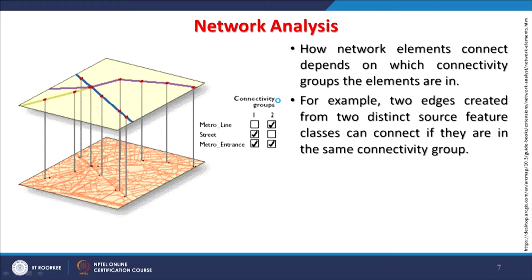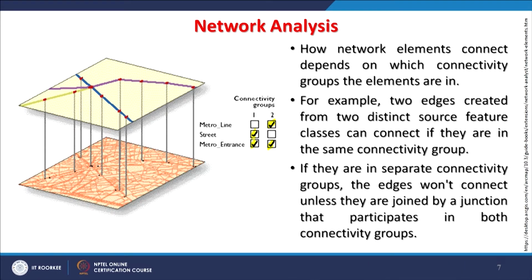connectivity group. As you have seen, the metro line and metro entrance belong to the same connectivity group. Similarly, street and metro entrance belong to the same connectivity group. And if they are in separate connectivity groups, the ones I have just mentioned, then the edges won't connect. And if that has not been established, then this network analysis will not work, because unless they are joined by a junction that participates in both connectivity groups.